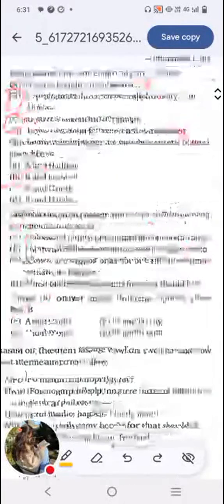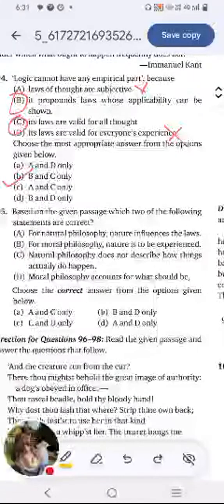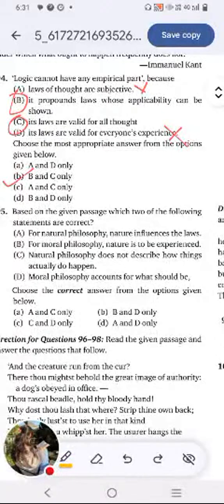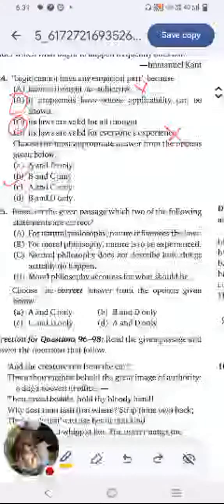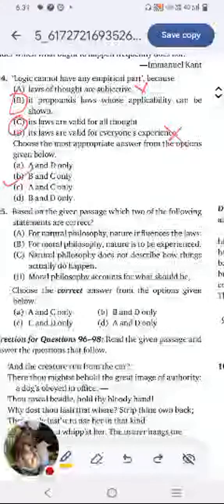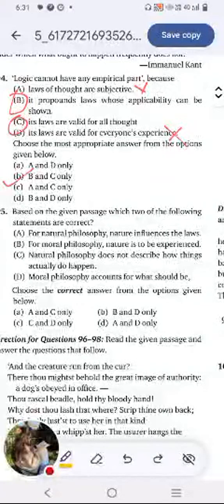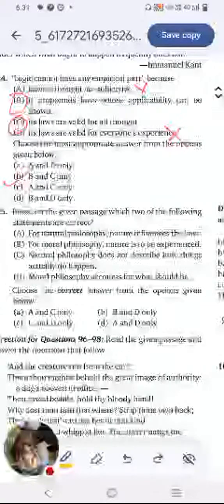Next question. Based on the given passage, which of the following two statements are correct? Statement A, for natural philosophy, nature influences the law. Statement B, for moral philosophy, nature is to be experienced. Statement C, natural philosophy does not describe how things actually do happen. Statement D, moral philosophy accounts for what should be. Which of the following statements are true?